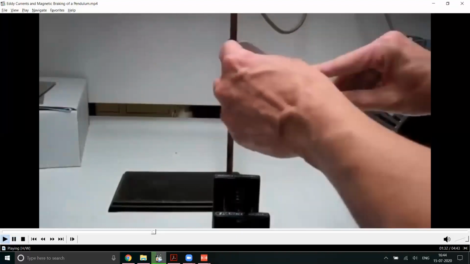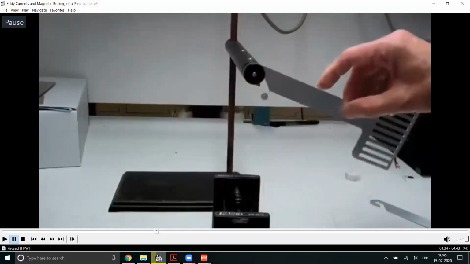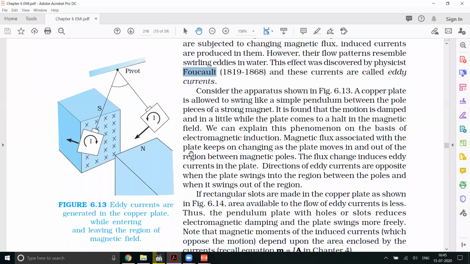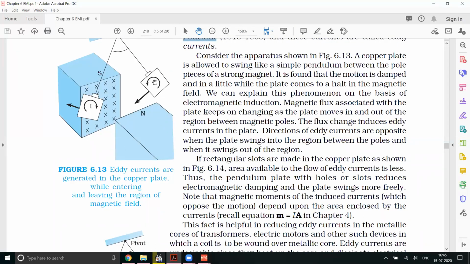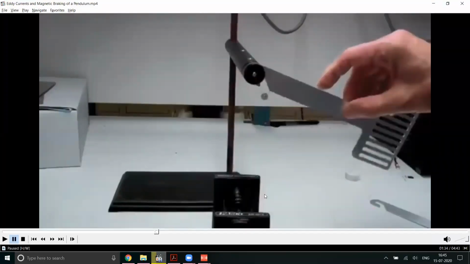Now he is replacing the continuous aluminum with one which has some slots. You're able to see the slots? This is given in your textbook. The first one is this aluminum sheet. The second one is with the slots. This is the third one, a comb-like structure. So what do you think will happen when it is moving with the slots? You can guess. It will oscillate. It will slowly reduce. Okay, let's see.